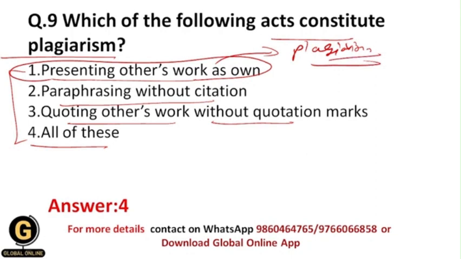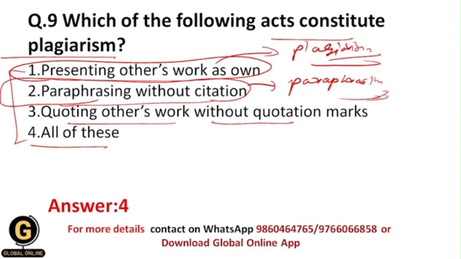And paraphrasing without citation is again plagiarism, as I have told you in the earlier part of this video, and this is called paraphrasing plagiarism. This is a type of plagiarism. Though you are making some changes in the whole paragraph, again you are copying it.